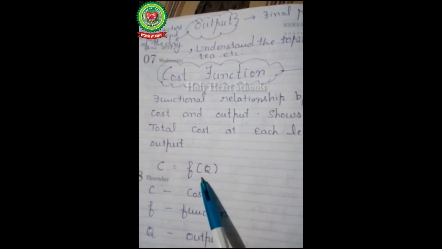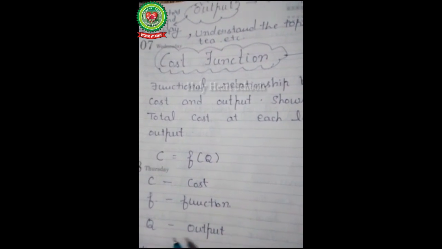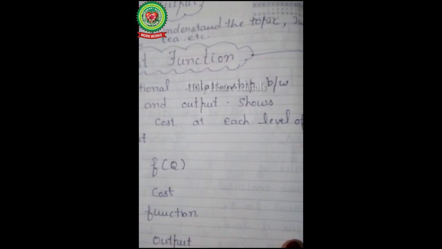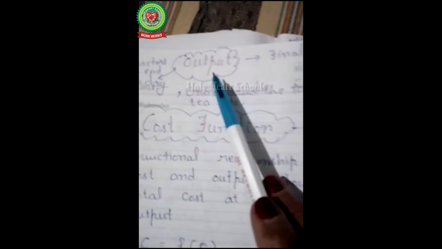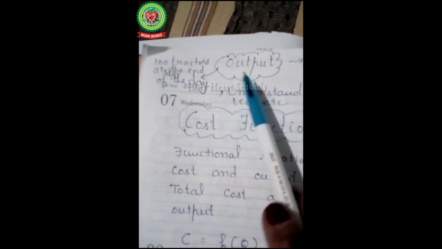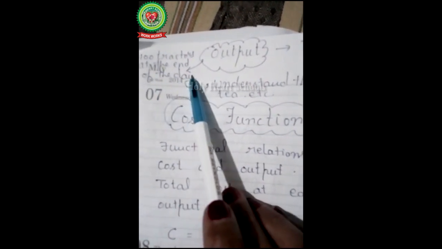So cost of production is a functional relationship between cost and output, showing total cost at each level of output. See here C is equal to F of Q. Here C is the cost, F is the function and Q is output.